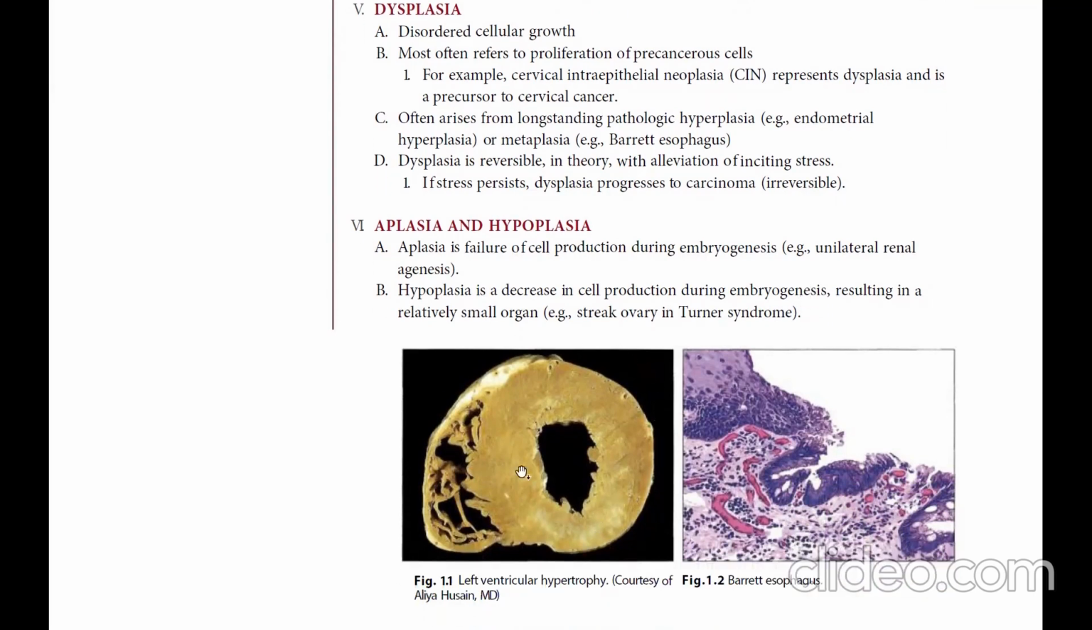Here is an example of hypertrophy, left ventricular hypertrophy, and here is metaplasia, Barrett esophagus. Note the intestinal columnar mucin-producing epithelium.